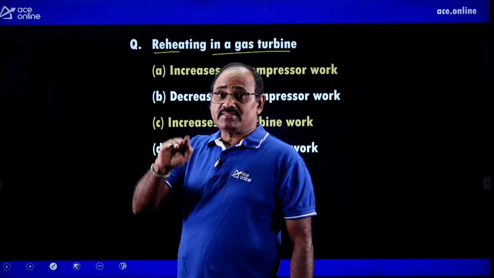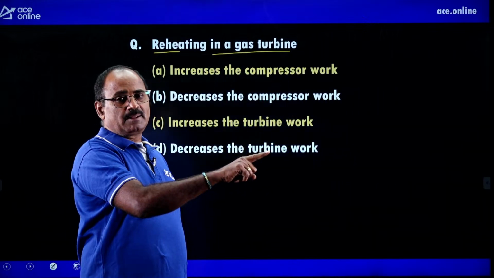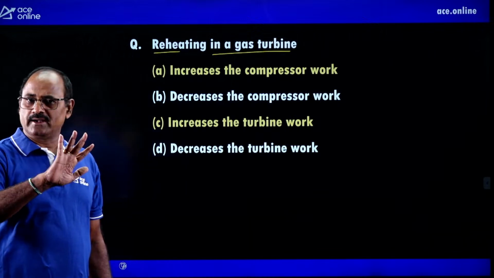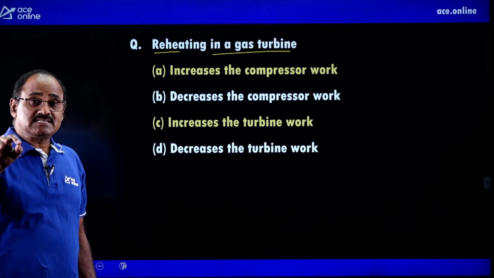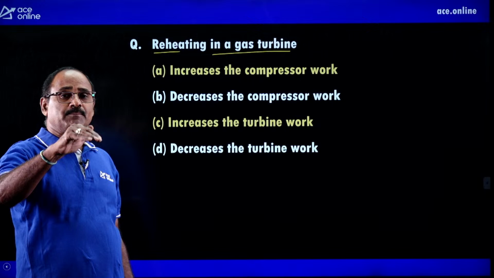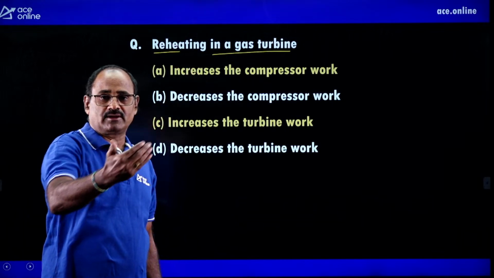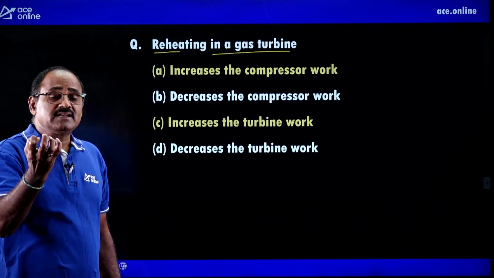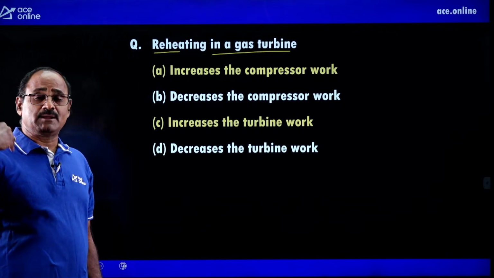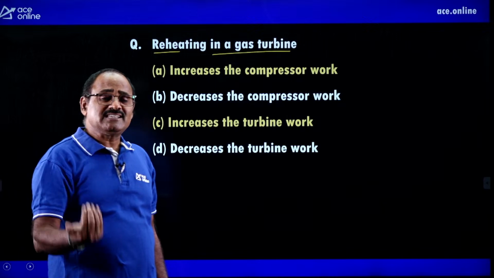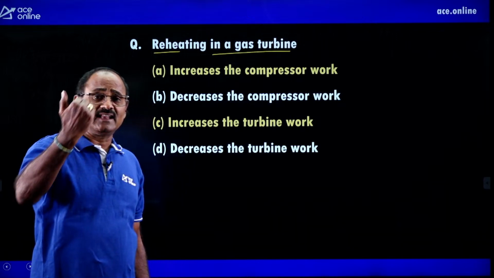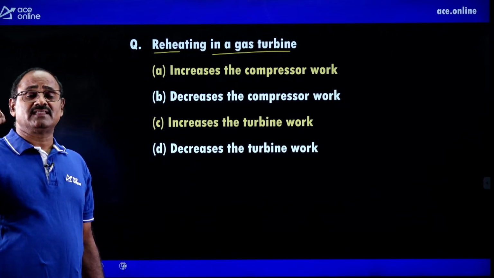But the intention of reheating for the gas turbine power plant and the steam turbine power plant is not the same. The intention of reheating for the gas turbine power plant is for increasing the turbine work output, whereas the main intention of reheating the steam for the steam turbine power plant is to minimize the moisture content in the lateral stages of the turbine for increasing the life of the turbine.